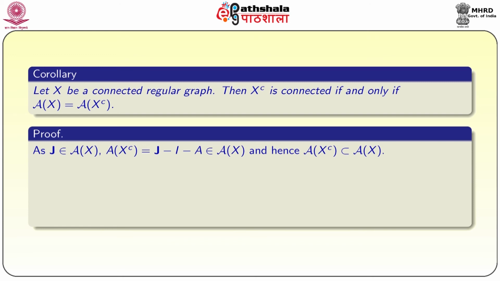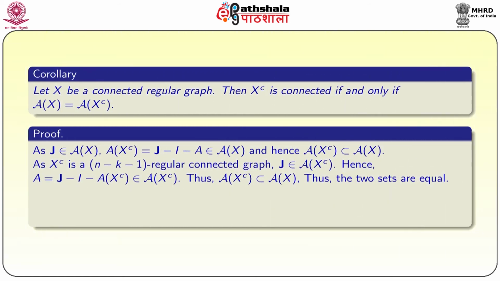So, that also belongs to the adjacency algebra of X. Hence, the adjacency algebra of X complement is contained in the adjacency algebra of X. Similarly, we can prove that the adjacency algebra of X is contained in the adjacency algebra of X complement. As X complement is an n minus k minus 1 regular connected graph, J belongs to the adjacency algebra of X complement.